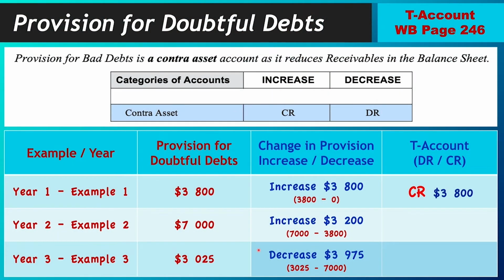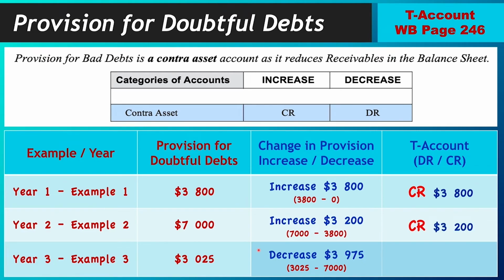What I just want you to do, which is extremely easy, is just identify whether you're going to be putting it on the credit side or the debit side. Nice and easy. So you're going to credit it. Every time you see an increase, credit it. So year 2, there was an increase. So what you're going to do in the account, credit it.